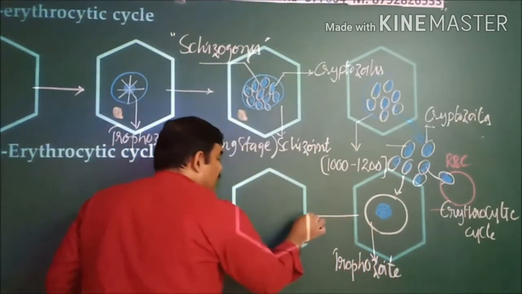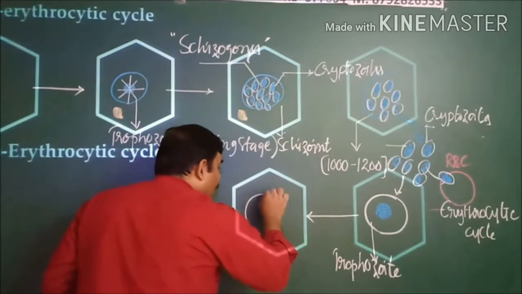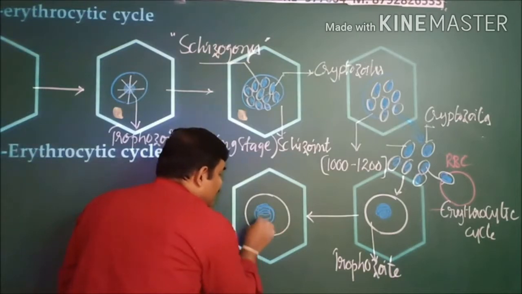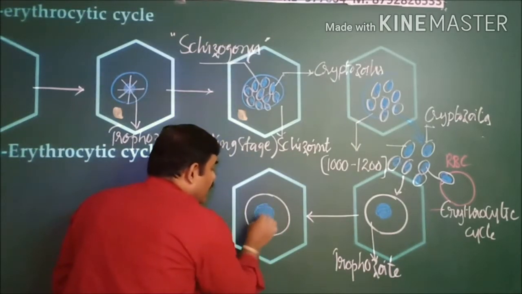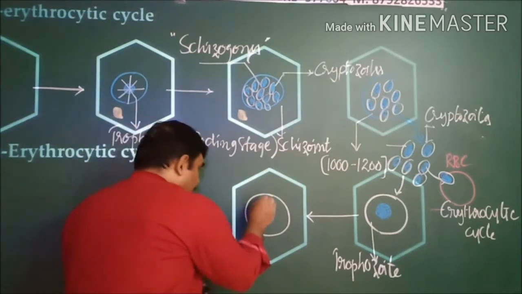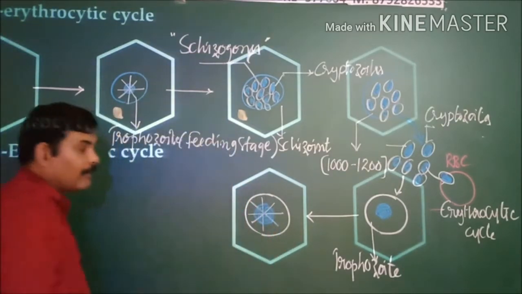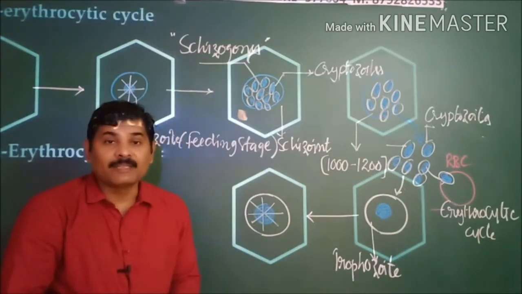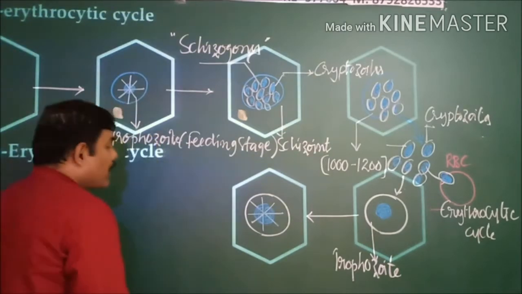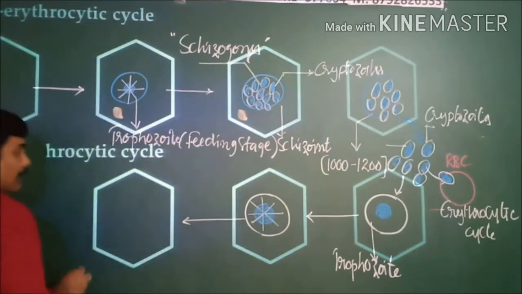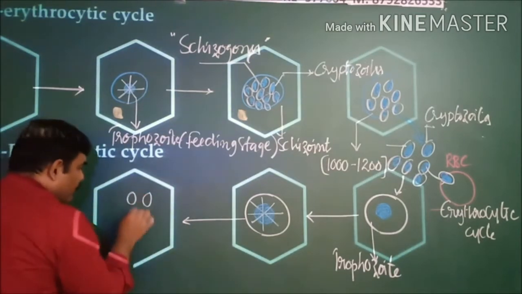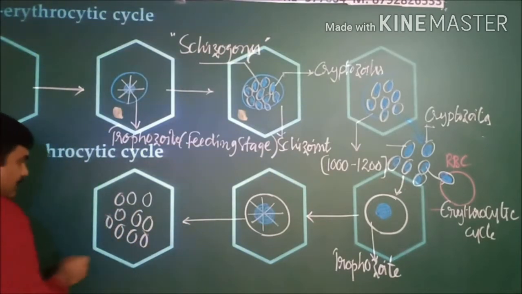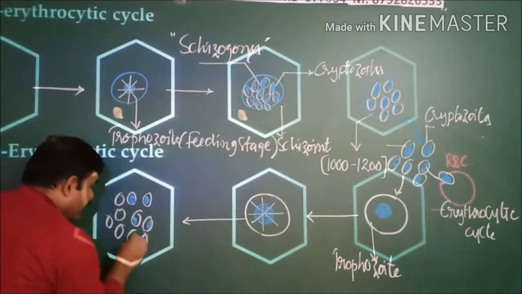Once the trophozoite is formed, what happens? As you know very well, within the nucleus repeated division takes place. This is the nucleus; within that, schizogony, which I explained already, takes place. That means repeated nuclear division takes place. After formation of the total number of nuclei, cytoplasmic division commences. As a result, more cells are formed within this, and this again forms the schizont.